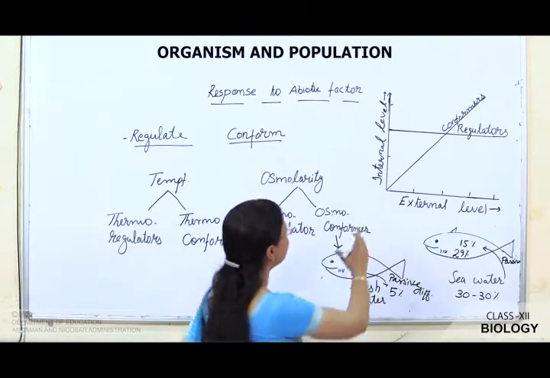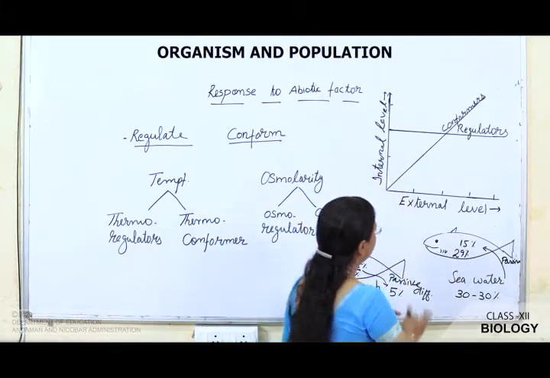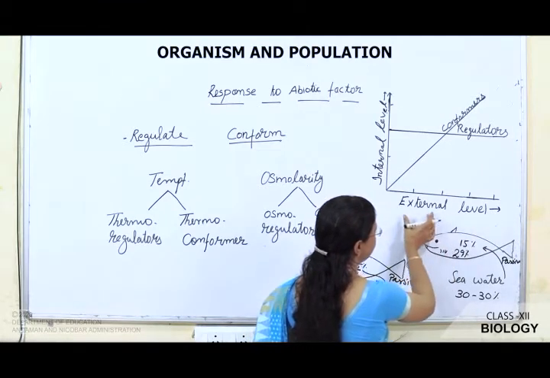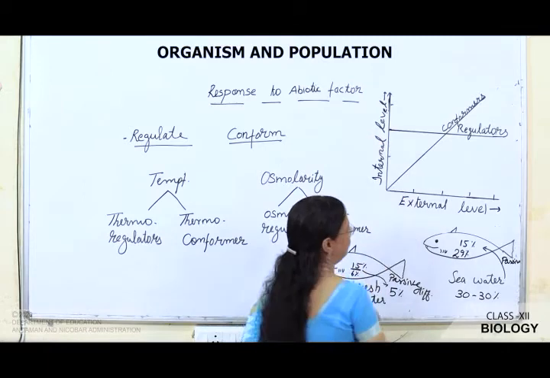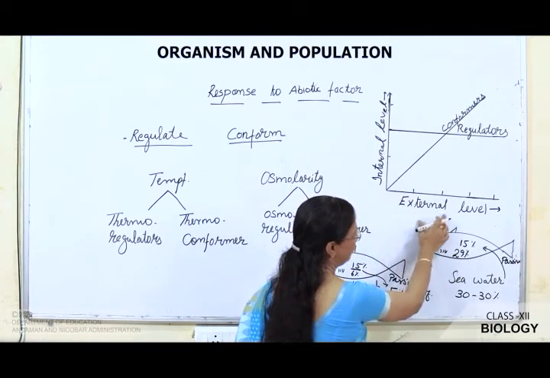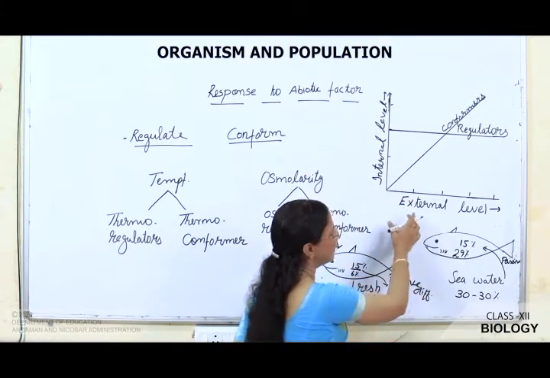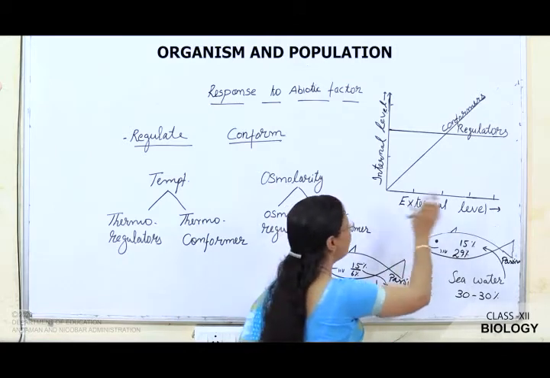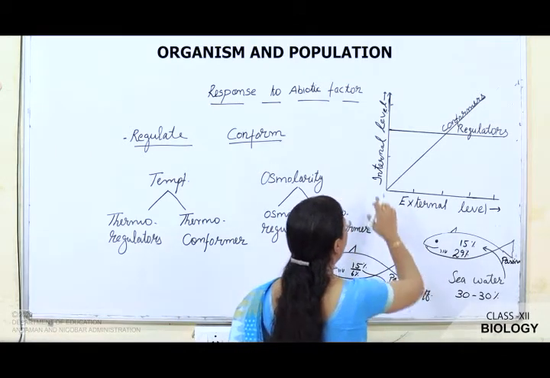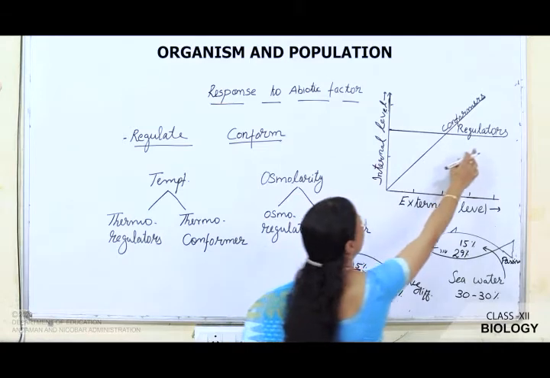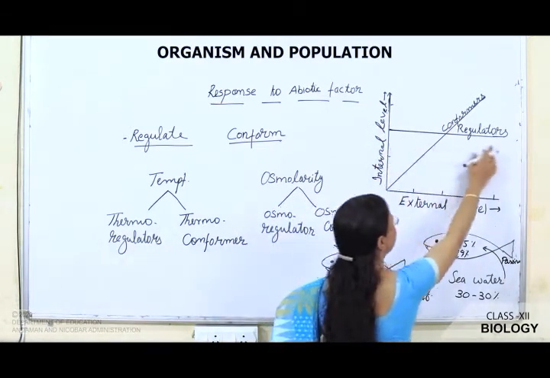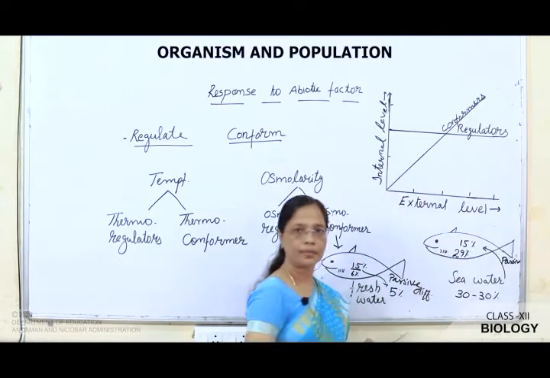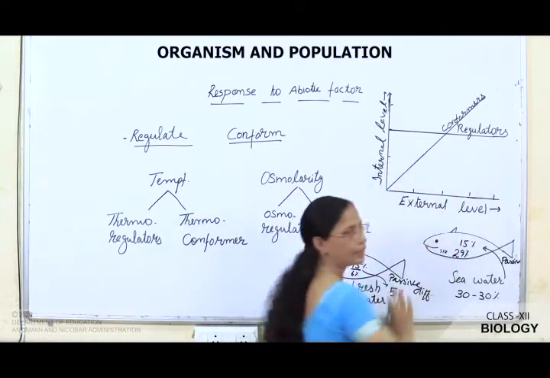So, we will see the graph here. In this direction we have written the external level and this is the internal level. As the external level increases, suppose we are taking temperature increases or osmolarity increases, what is the condition of the internal level of the regulators? It is maintained, it remains in a constant condition.